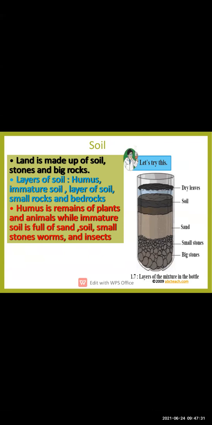So now what is humus? आपके दिमाग में क्वेश्चन आया रहेगा कि ये ह्यूमस क्या है. So whatever the remains of the plants and animals are there, that is called as humus. And immature means what? The small soils, big small stones, big stones, then worms in the soil, insect in the soil, उसको हम immature soil कह सकते हैं. So now this is the difference between the humus and the soil.